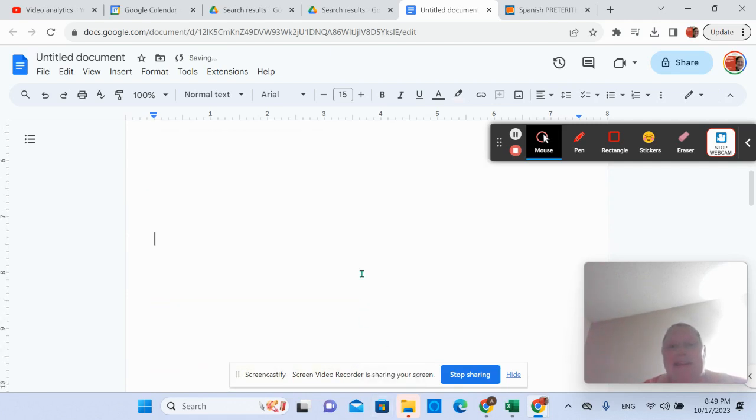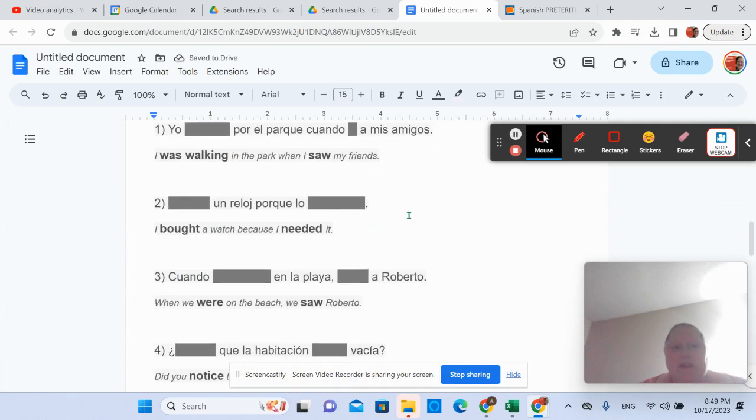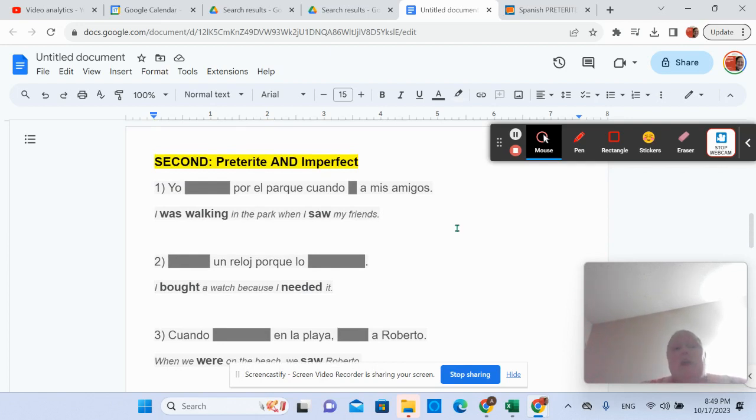I'm going to stop there with this section, and then we're going to look at using preterite and imperfect together. Let's see. This one's only 5. This is good. Okay. So, I was walking in the park when I saw my friends. Was walking. Think of it as something ongoing. Okay. So I was walking when I saw my friends. This is showing the imperfect, something that was happening, and the action that interrupted it.